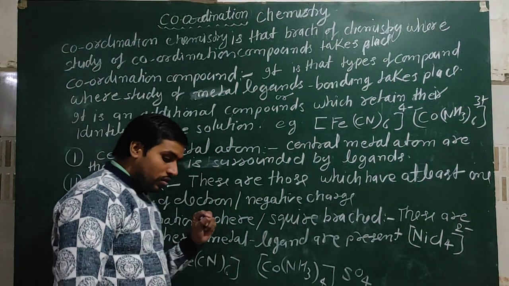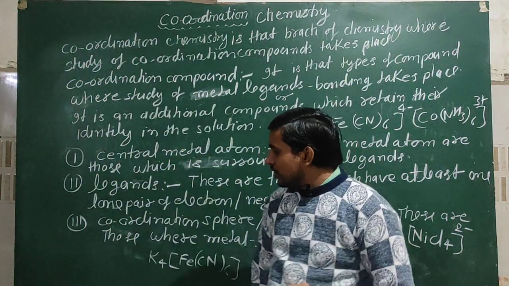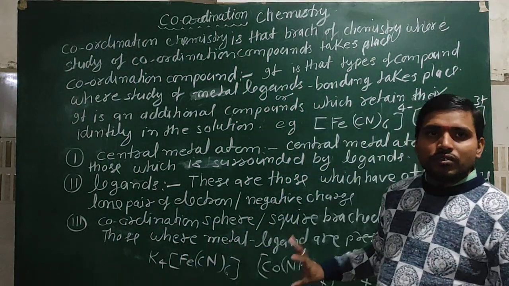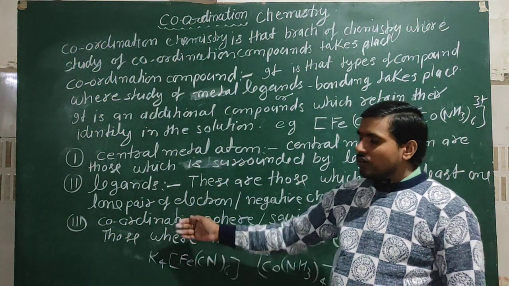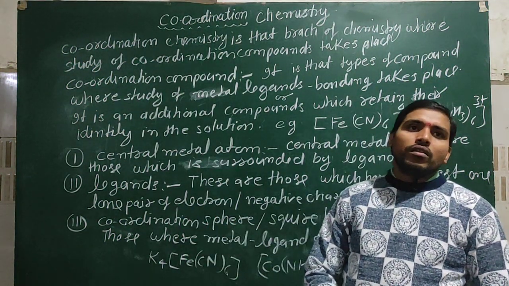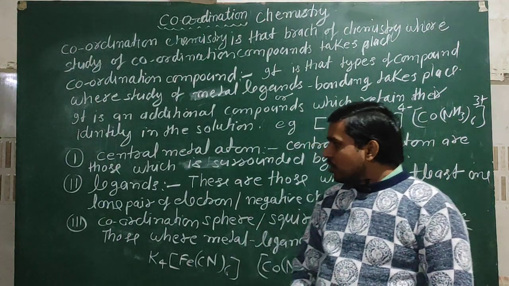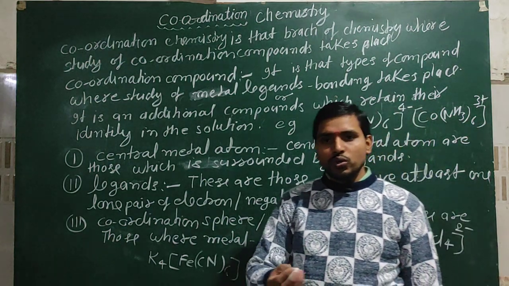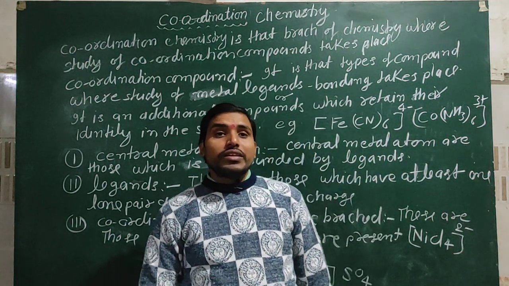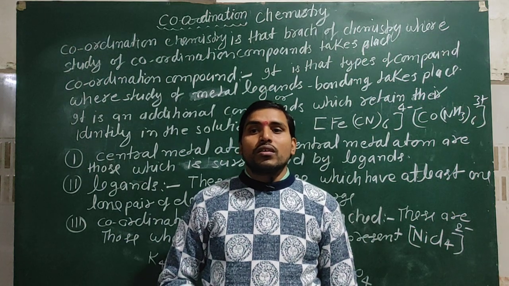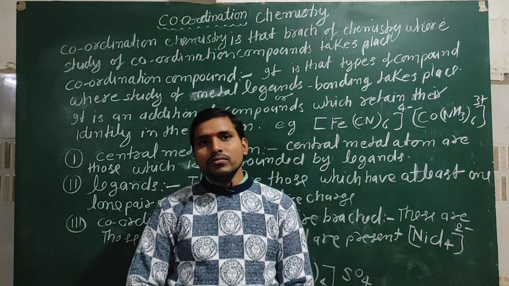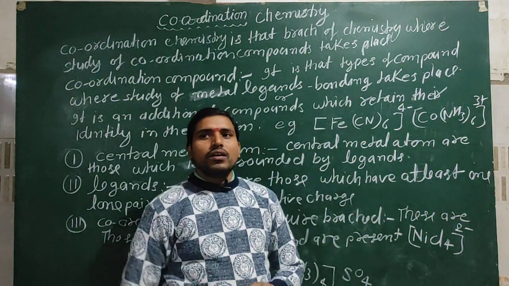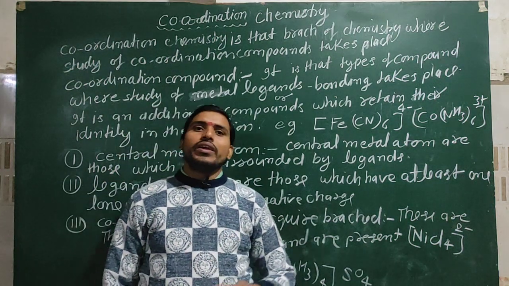In this way, we can easily understand what is coordination compound if we know all these terms related with coordination chemistry. But after the knowledge of these terms, it is very necessary that you understand the classification of ligands. If we discuss the classification of ligands, then there are three types of ligands possible.